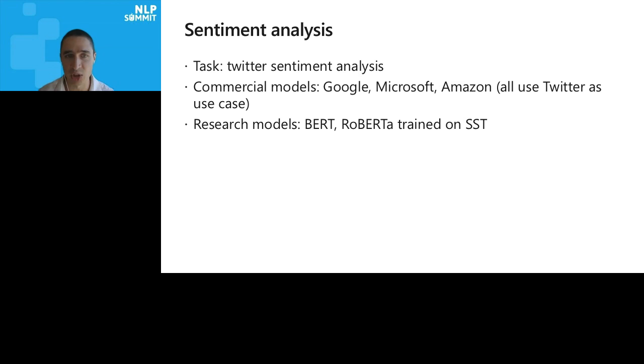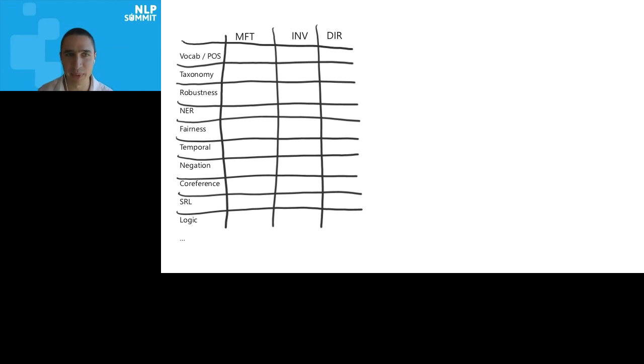We also tested some research models, BERT and Roberta, trained on movie reviews. These are not trained on sentiment analysis on Twitter, but we still tested them just to see how they behaved. Here I have a full checklist matrix with the 10 capabilities, and this is just to guide us as to where our tests are. I'm just going to show a few examples. We have many more in the paper.